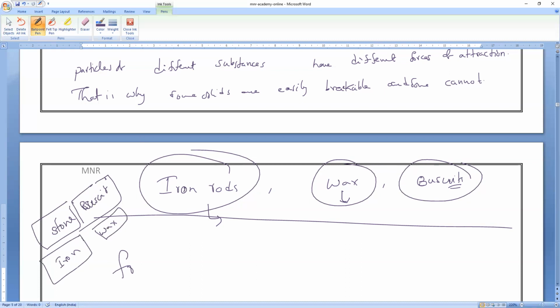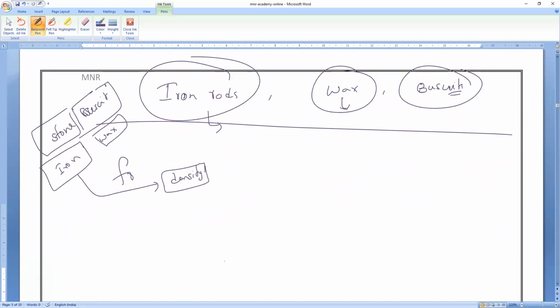So the difference is very strong and tight. Iron density is very, very great. This is very important. Sanjay, you might know density. Last year, 8th class students, most of you know it. Density is the one that decides.